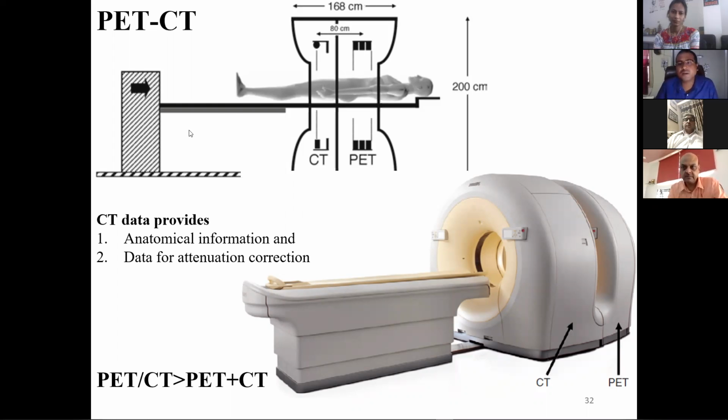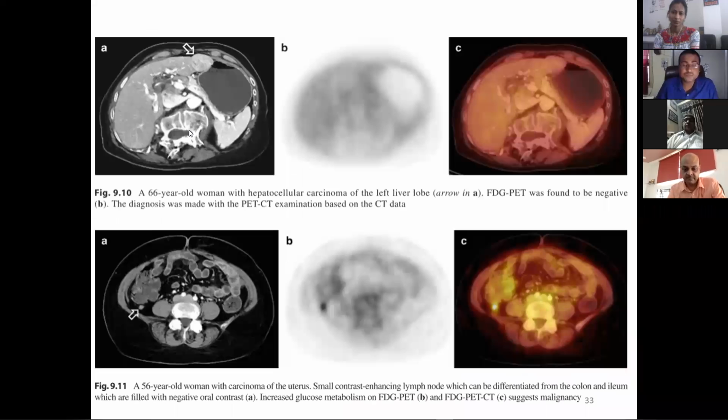So you can see from here how it looks. Here you can see the first one is the FDG PET image. You can see a very small amount of darkness, or in this place a small amount of darkness. It is very difficult to understand which particular place this is. But if we combine it with the CT image, this is the CT image, then you can easily understand the exact position of that. So the anatomical and functional, both pieces of information, we obtain by the PET and CT combination.